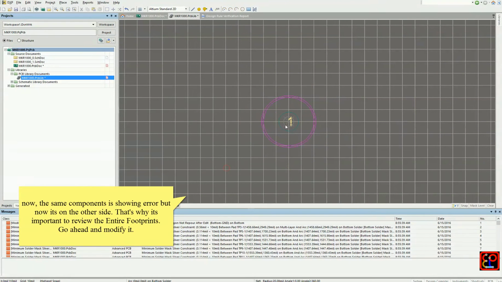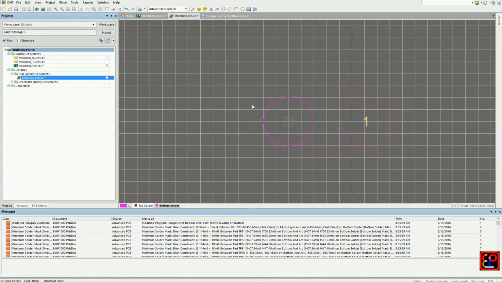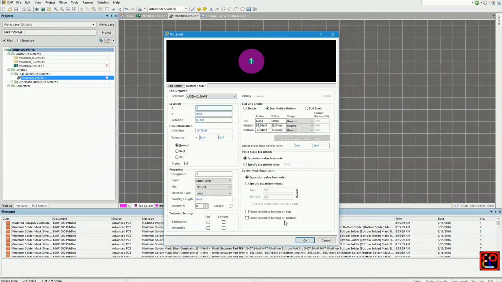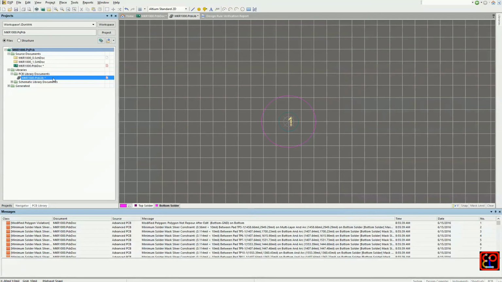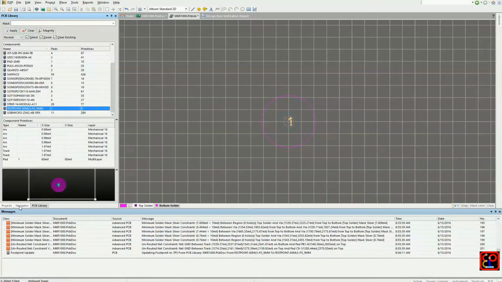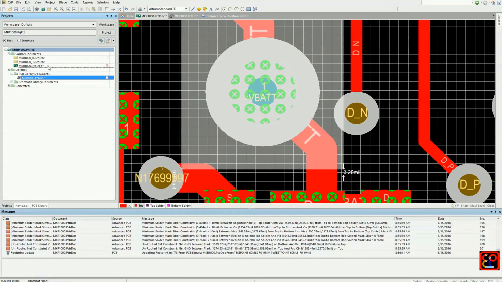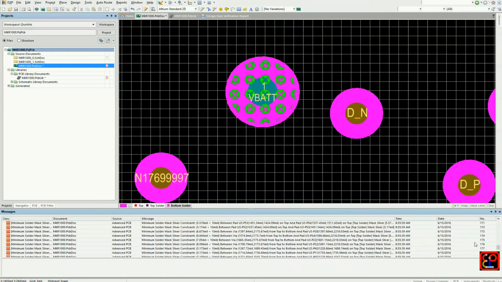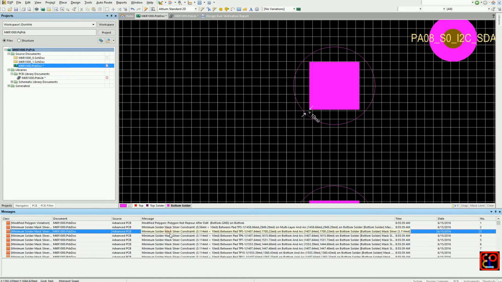But now you need to enable the bottom layer. Do the same and modify the object, delete it, and update the PCB. After you update the PCB, you can go back and run DRC again. But in this case, we're going to continue with the next item on the report.